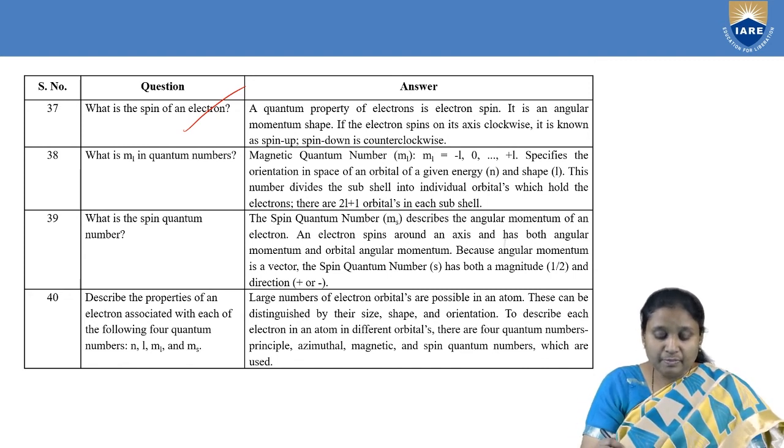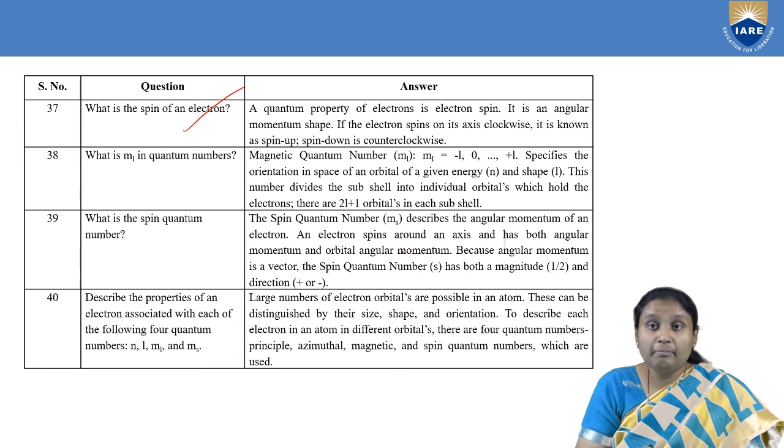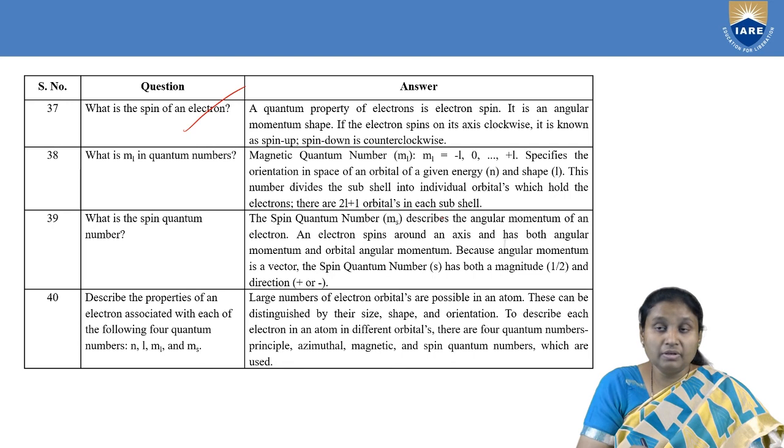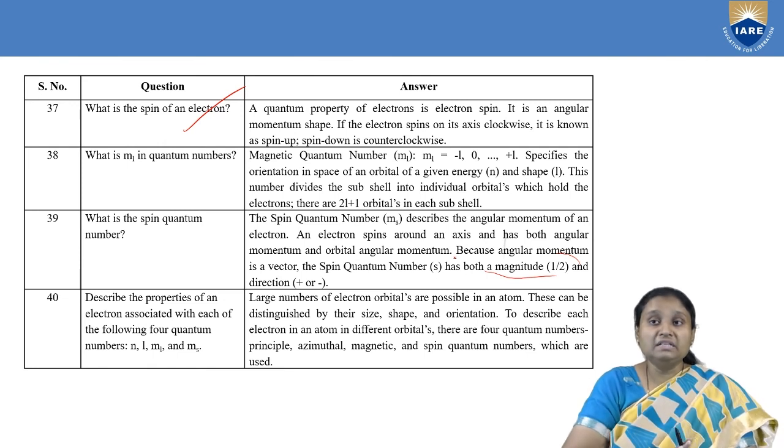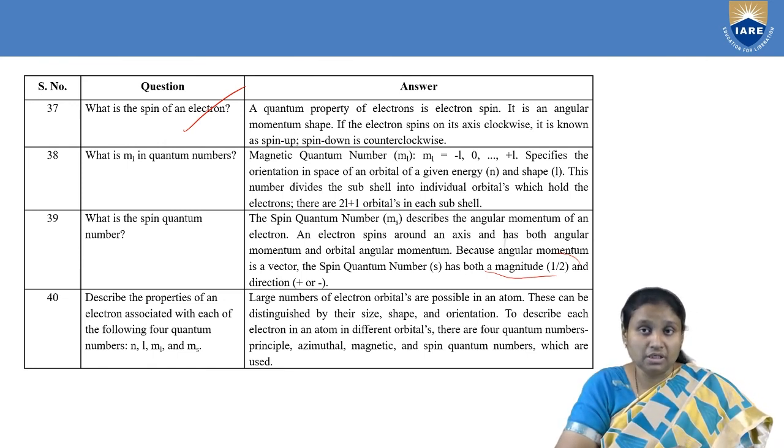The next, of course, is the spin quantum number. When we apply a magnetic field or electric field to an atom, we talk about a change in the orientation of the spin of an electron. It is given by this spin quantum number. And as I said, it can have a plus half value or a minus half value depending upon its orientation.